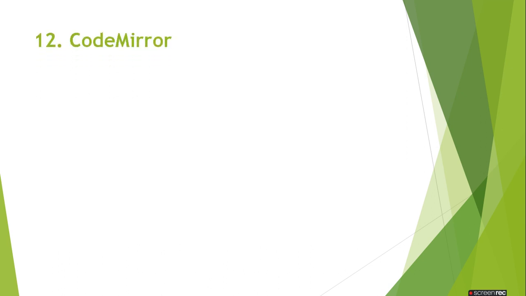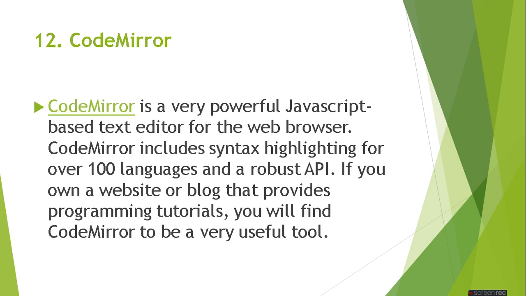Our 12th option is CodeMirror. CodeMirror is a powerful JavaScript based text editor for the web browser. CodeMirror includes syntax highlighting for over 100 languages and a robust API. If you own a website or a blog that provides programming tutorials, you will find CodeMirror to be a very useful tool.